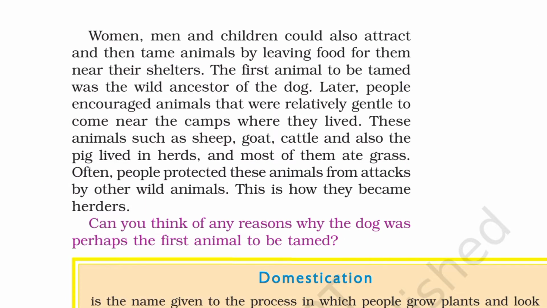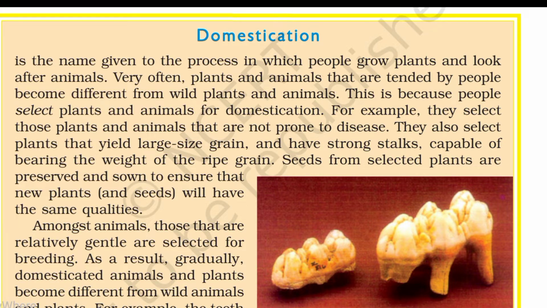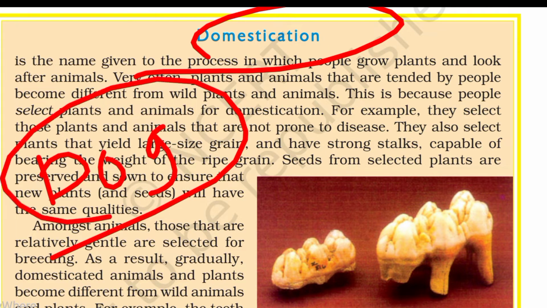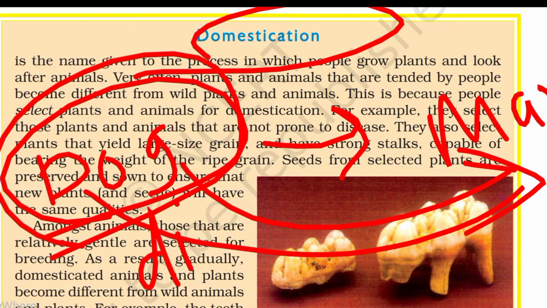Then domestication. What is domestication? Domestication is the process where animals and plants are raised by someone for some use. For example, if men domesticate a dog and the dog has a disease, it is passed from the dog to man.